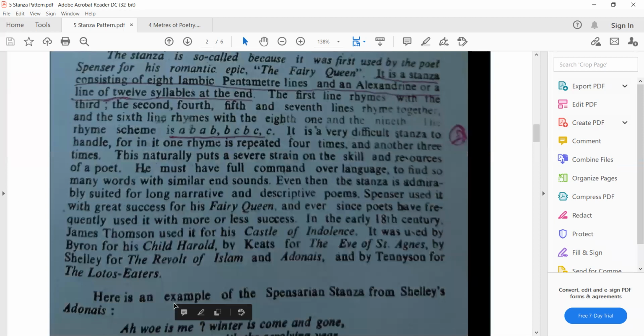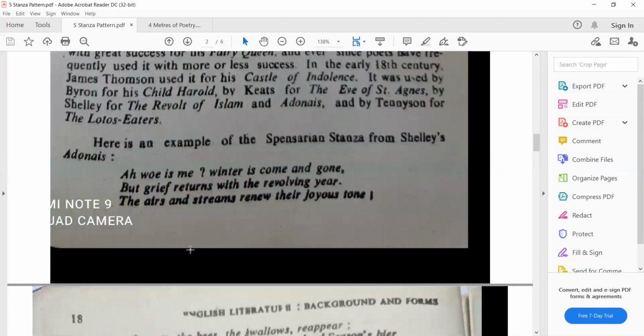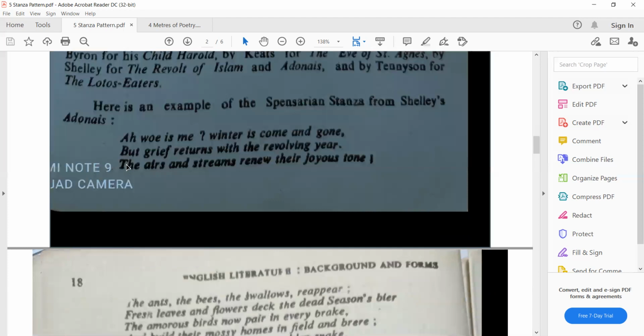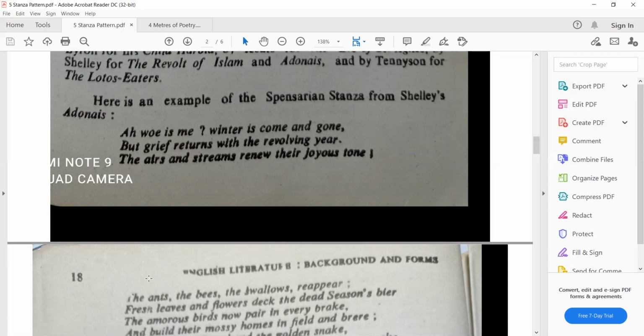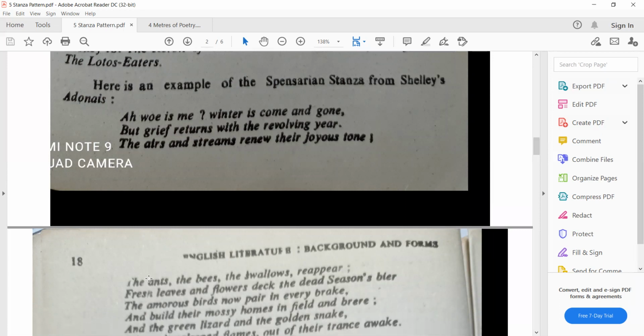Here is an example of this Spencer stanza. You can see that gone, year, ton, and reappear. So gone and this reappear. Okay, look at this. Gone, year, ton, pair. So year, pair, gone, tone, A, B, then again we have this bear, break, bear, snake.